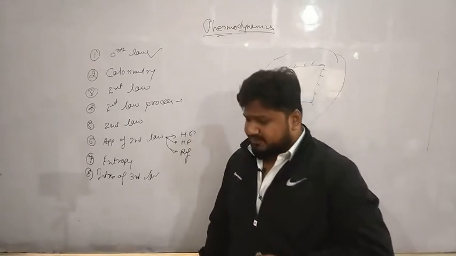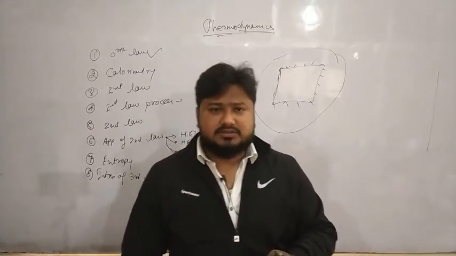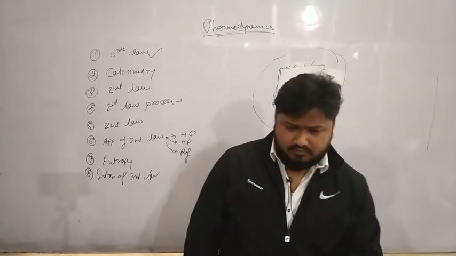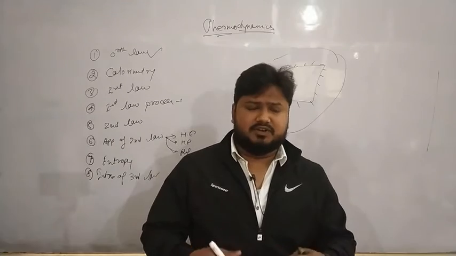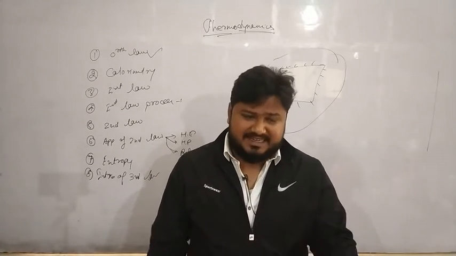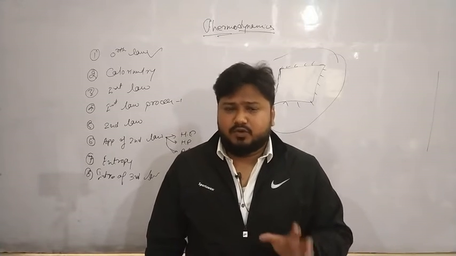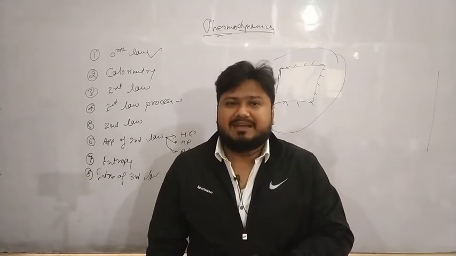First thing. After that, next thing is thermodynamic variables. See, actually, when you talk about anything, to represent that particular phenomenon, we need some parameters.